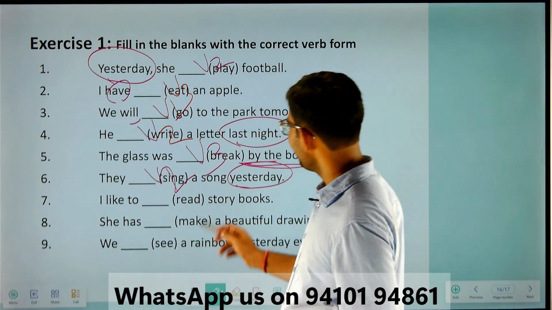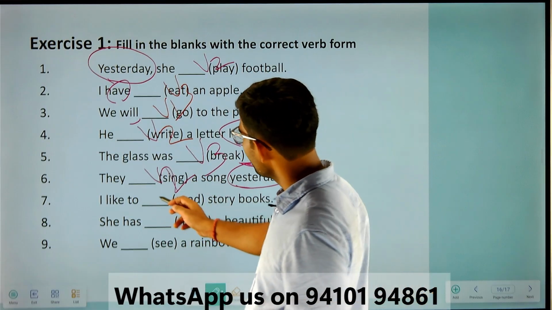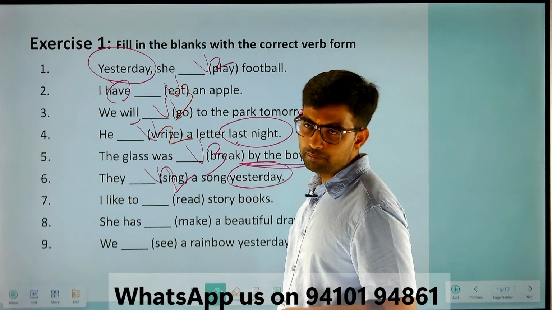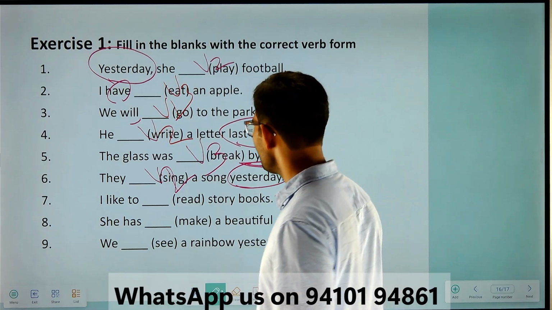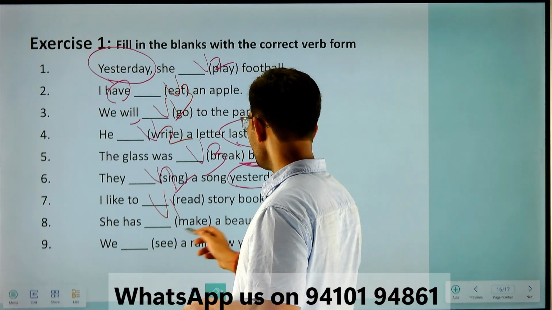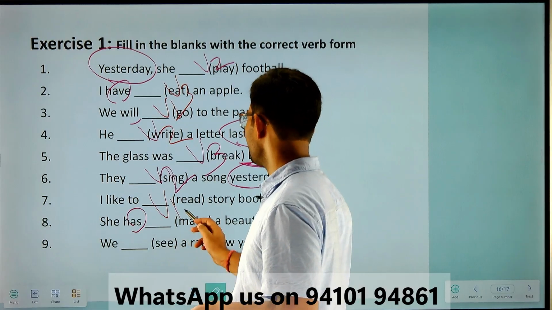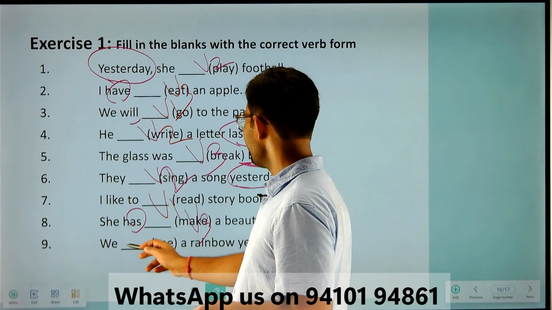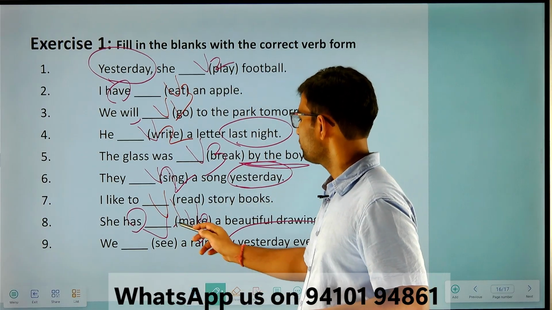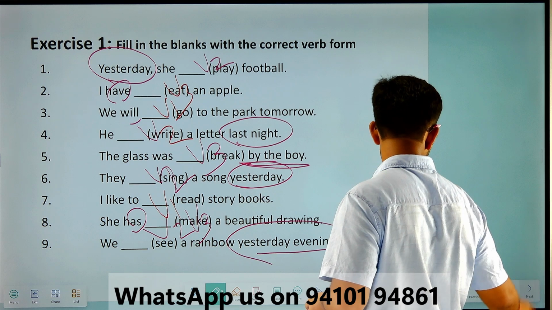Okay, and here, I like to read story books. So it's present simple tense, your habit, a habitual action. Okay, so verb first form, V1. And here has, present perfect tense, V3. And here yesterday evening, past activity, so you are going to use V2 here.